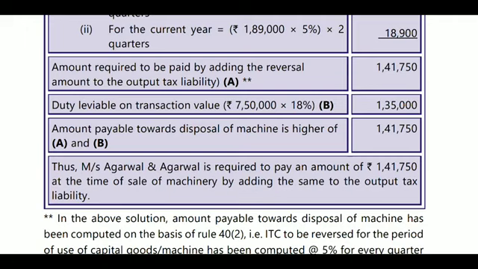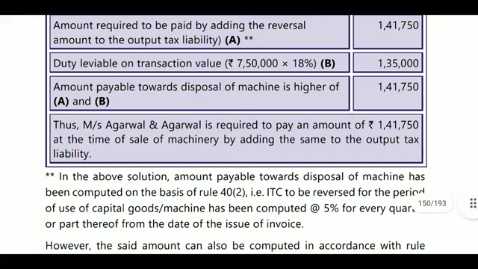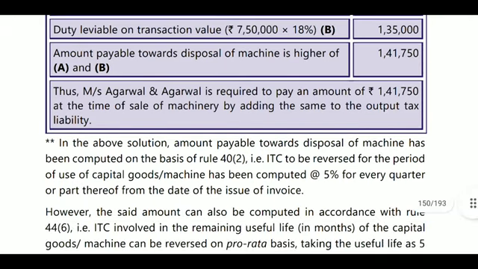And the amount payable towards disposal of machinery is the higher of the above. So thus Mrs. Agrawal is required to pay an amount of 1,41,750 at the time of sale of the machine. When she is selling the machine, she must pay 1,41,750. That is the liability.